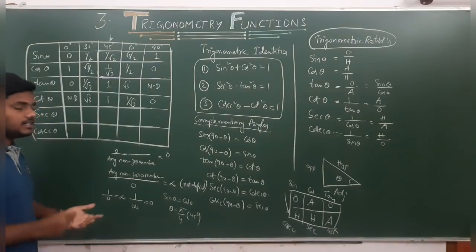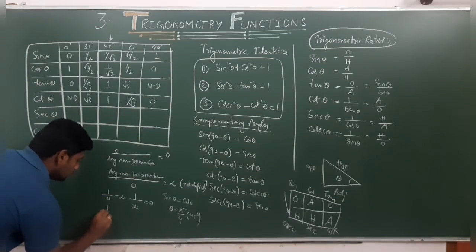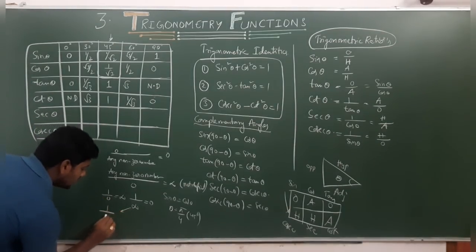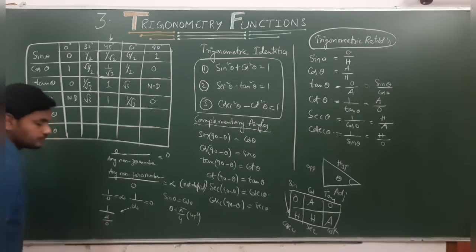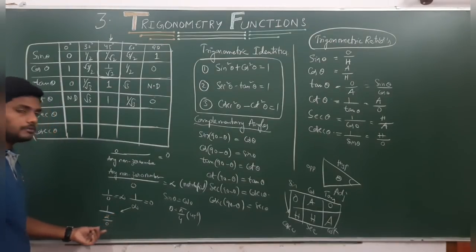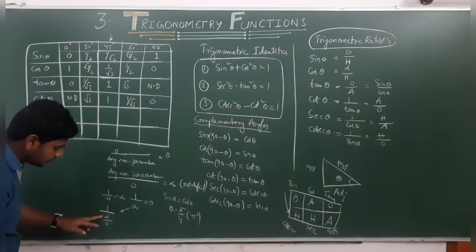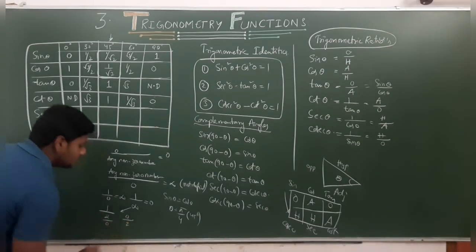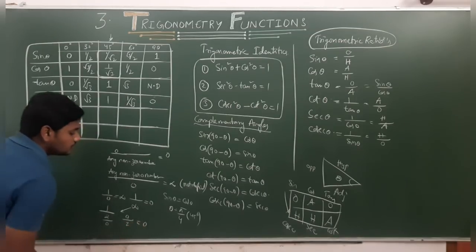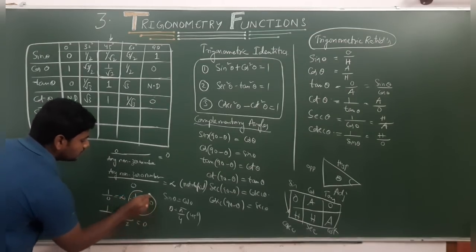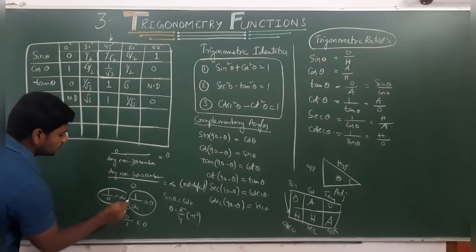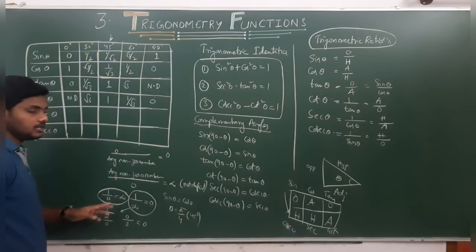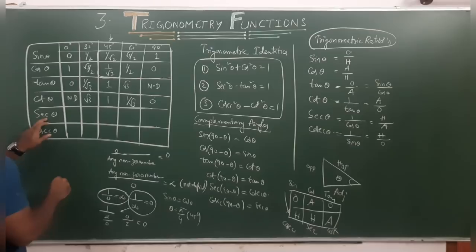Why will 1 by infinity become 0, sir? Because infinity is nothing but any number by 0 that we can write. So 1 by (2 by 0), if we reciprocate this, becomes 0 by 2. So 0 by any number is 0. That means the value of 1 by infinity is 0. But 1 by 0 is undefined or infinity. Remember this.